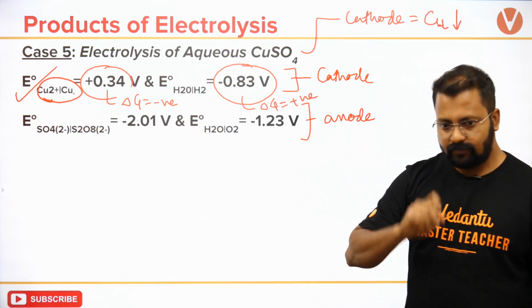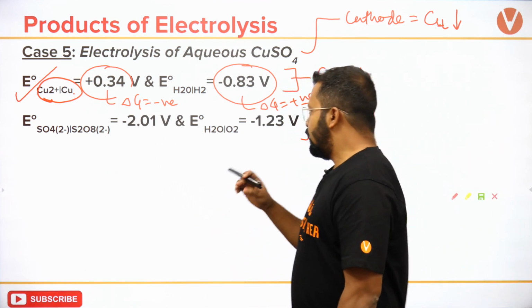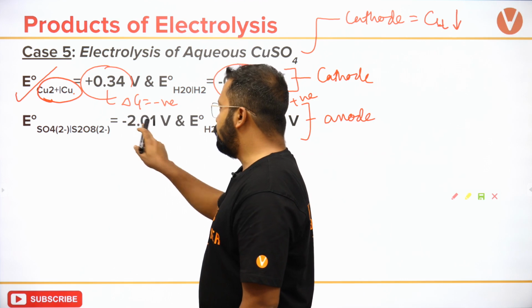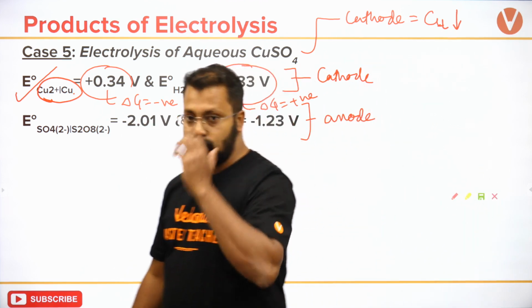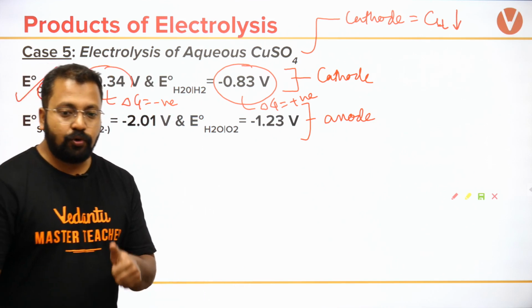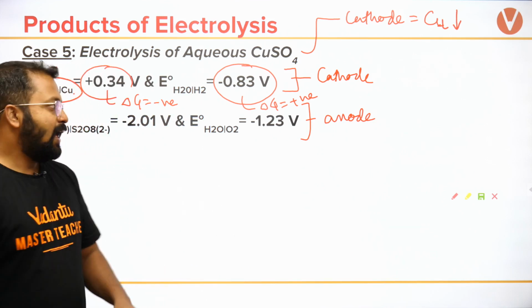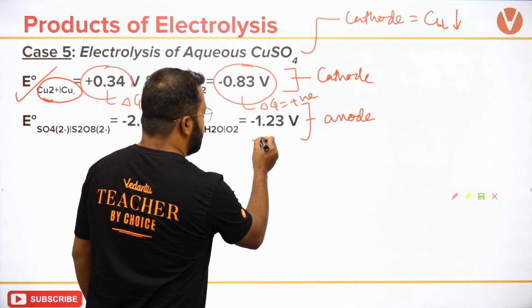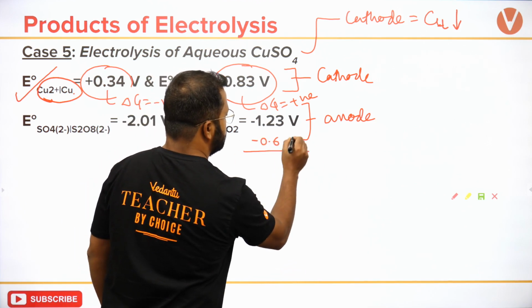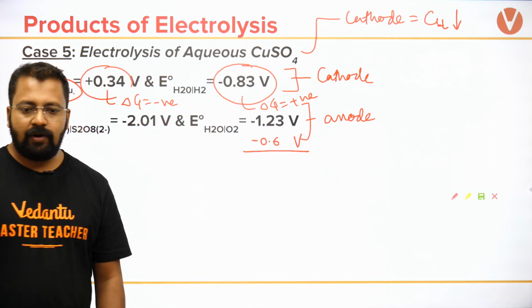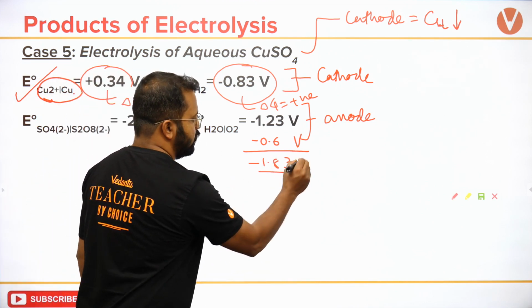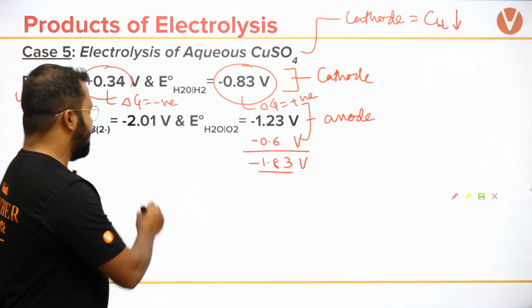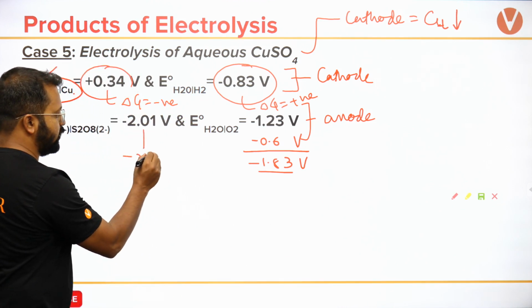Okay, now this is given as minus 2.01, this is given as minus 1.23. Okay, minus 1.23. What I am supposed to do, I have to add overpotential of 0.6. This will become minus 1.83. Okay, and this will still remain as minus 2.01 volts.